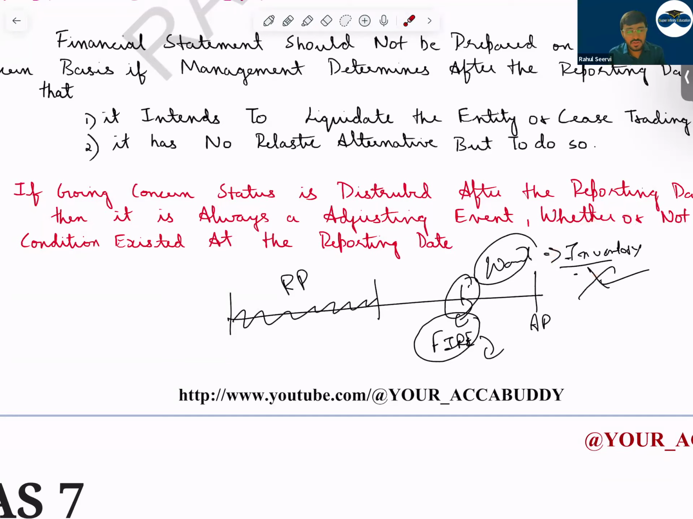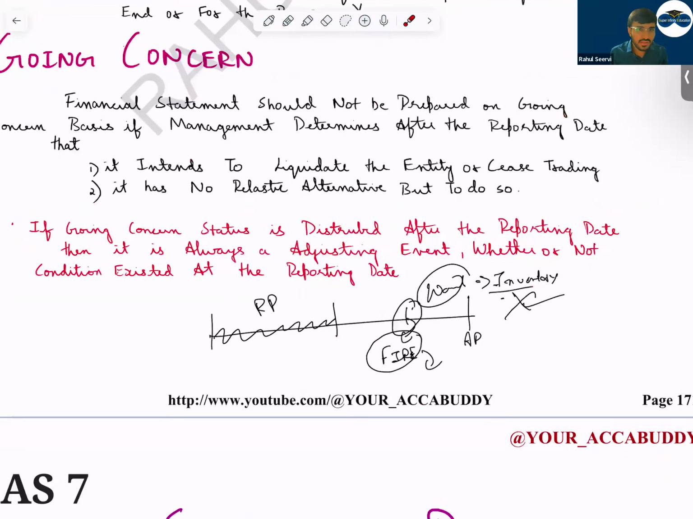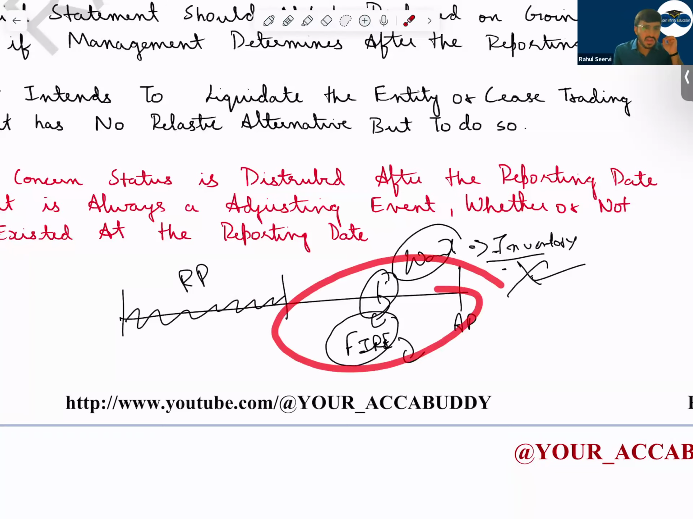Now, if the company does not have any inventory, will the company be able to do the business? No, the company will not be able to do the business. So, going concern will be affected. In that case, even though the condition was not there, but it is affecting your going concern, it will be an adjusting event.